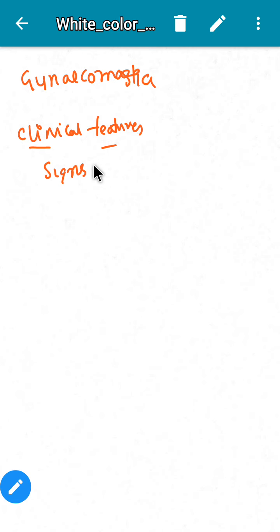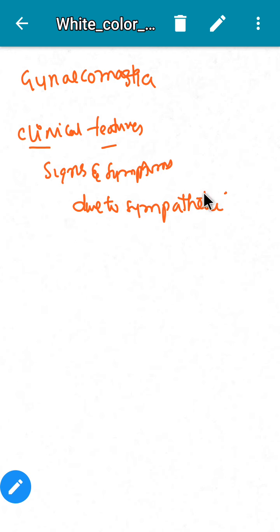Then we will move to clinical features, that is signs and symptoms. The first is signs and symptoms due to sympathetic stimulation. Let us see the symptoms.